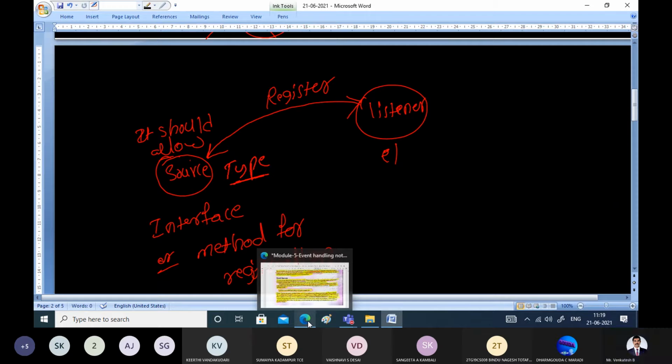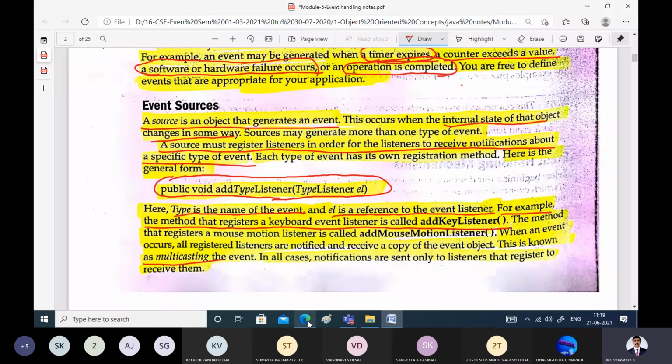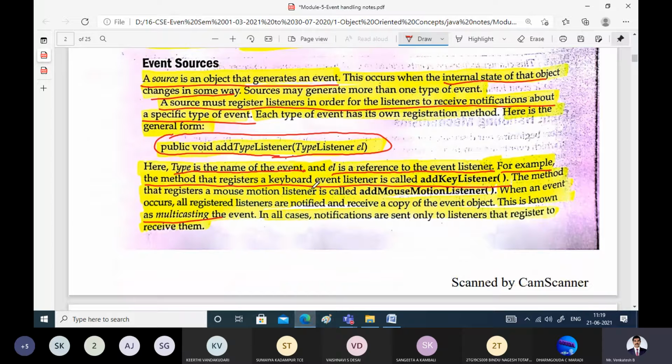Right? So, for example, consider the method that registers a keyboard event. Keyboard event means from the keyboard we can provide some input by pressing some keys. So one keyboard event listener can be added. What is that method? Add key listener. This method is going to register a keyboard event listener.